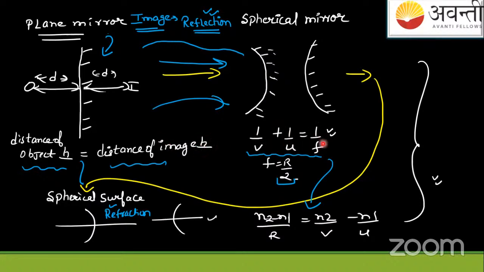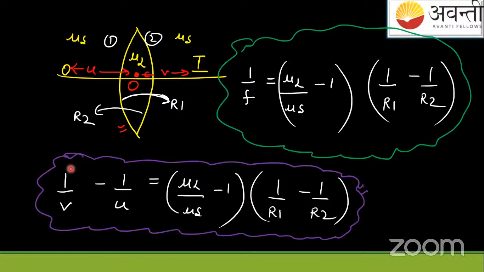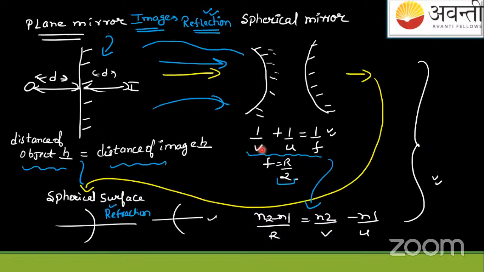Mirror formula you can see. This is when image is formed due to refraction by a single surface, curved this side or this side. Then we have seen this thing: image formed due to lenses. And you can see the formula, how it has changed as compared to the mirror formula. If you see its big version, complete version, it's like this: 1 by V minus 1 by U equals mu L upon mu S minus 1 into 1 upon R1 minus 1 upon R2, equals 1 by F. Finish. Now let us move towards the next.